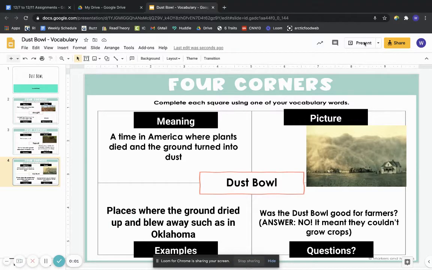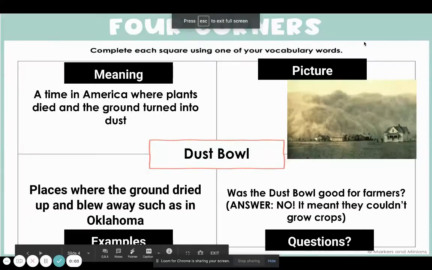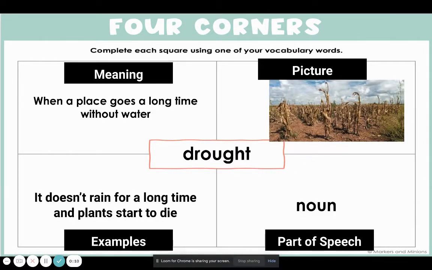Hello, friends. Today's lesson is on the Dust Bowl, which you heard about earlier this week in the vocabulary video. We're just going to review a few vocabulary words to help you with today's reading. So the first word we have is drought. We also saw this word yesterday in the causes of the Great Depression.